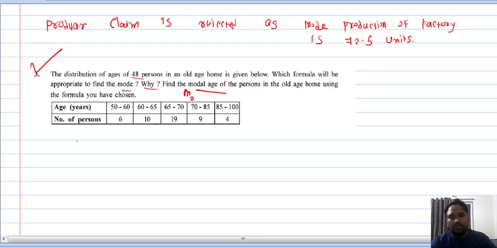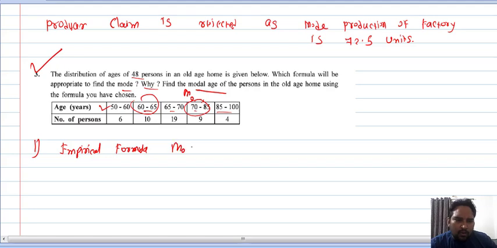They ask you the questions. So first of all, see, age is given 50 to 60, 60 to 65, 65 to 70, 70 to 85, 85 to 100. You can see your class length is not equal. Here 70 to 85, that means a difference of 15, and here there is a difference of 5. So class length is not equal. So whenever the class length is not equal, we will use the empirical formula, right? Empirical formula to obtain mode, right?